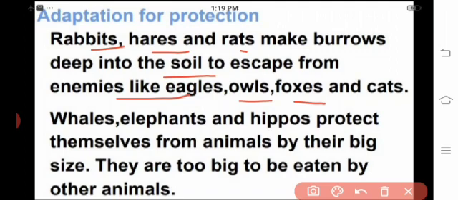Next, whales, elephants and hippos protect themselves from animals by their big size, because whales, elephants and hippos are big in size. So other animals cannot eat them. Isn't it? Yes. They are too big to be eaten by other animals.